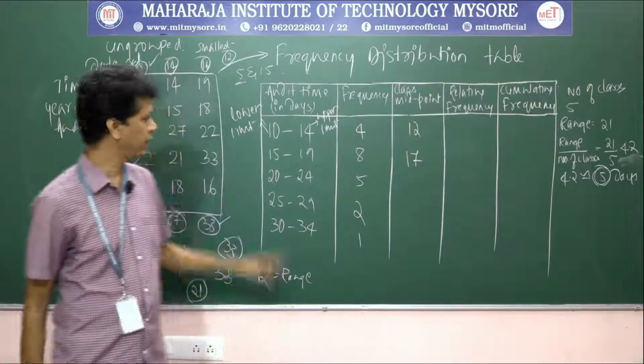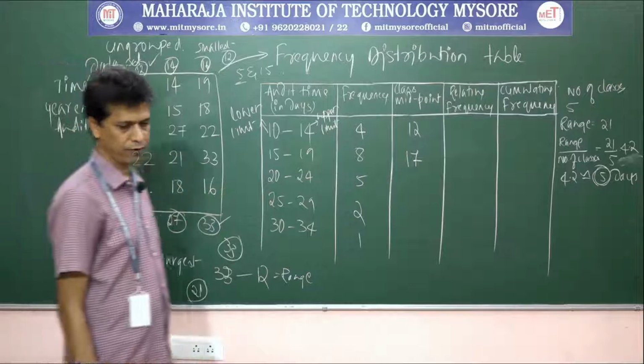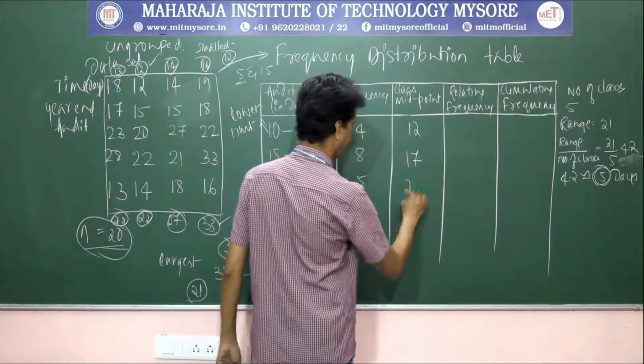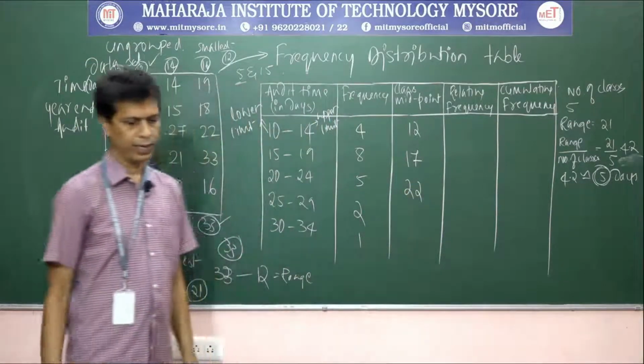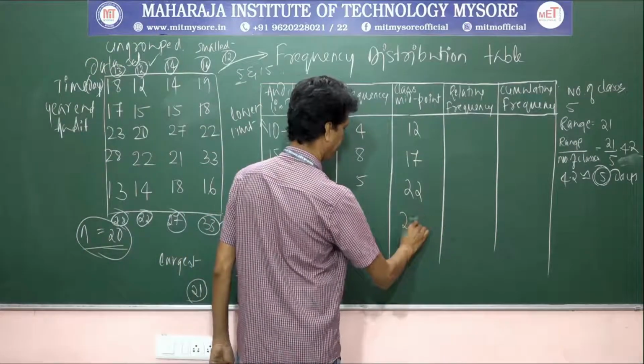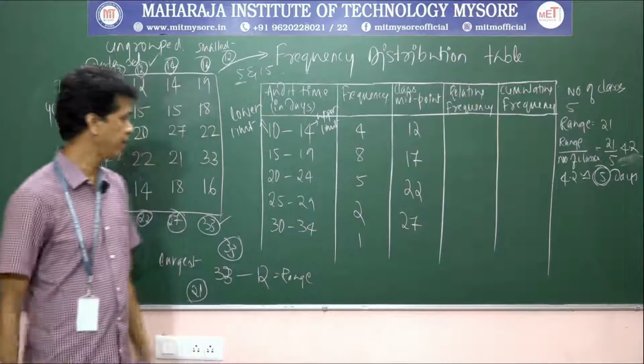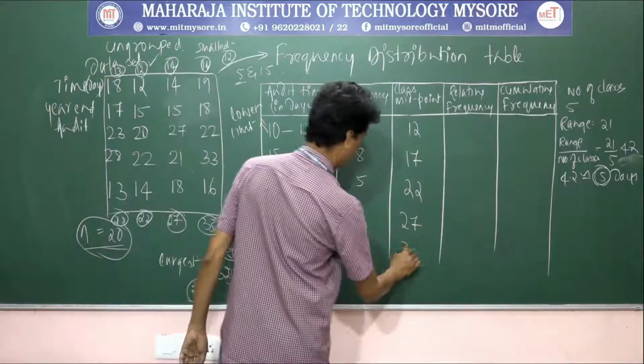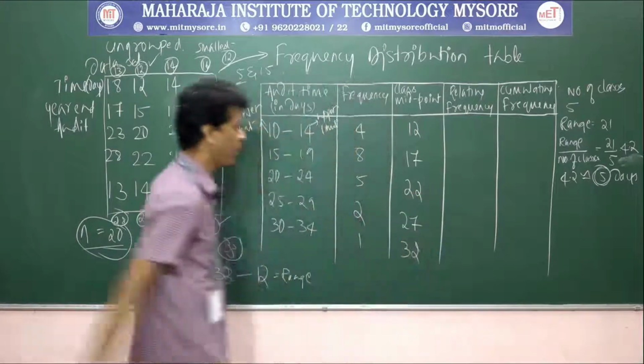The midpoint for 20 to 24 is 22, the midpoint for 25 to 29 is 27, and then 32.